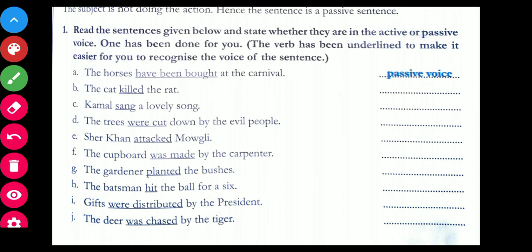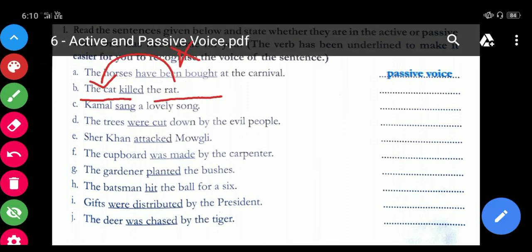The action of buying the horses is done by whom? We don't know. So that is why it is passive voice. The subject is horses and have been bought is the verb, but this buying wala jo kaam hai is not done by the horses, so that is why it is passive voice.